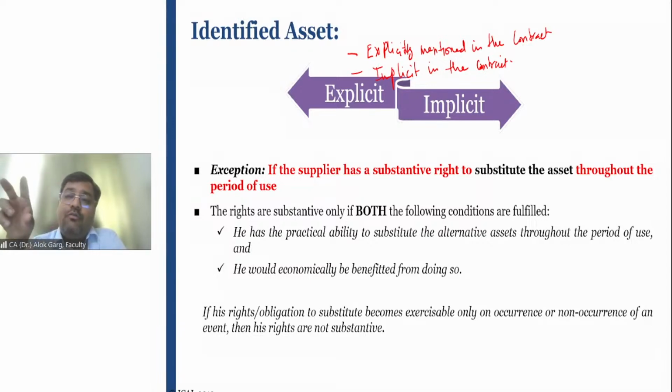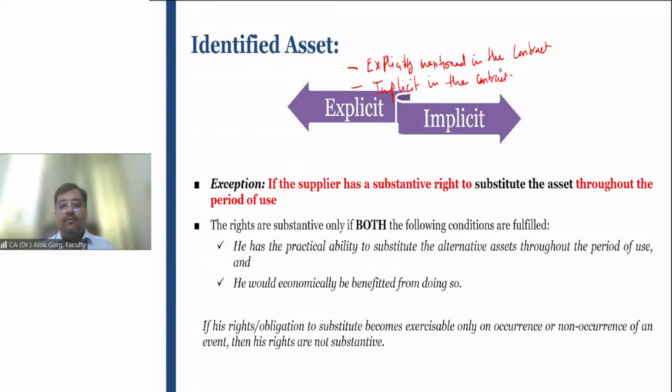So they are also mentioning the car numbers. What does it mean? It means that it is explicitly defined in the contract that these 5 cars will be used by the company.